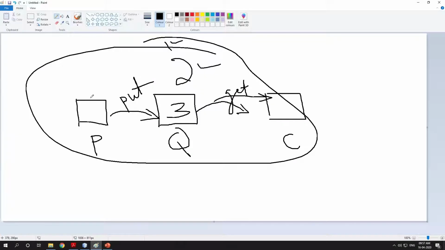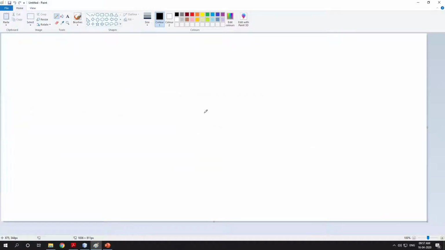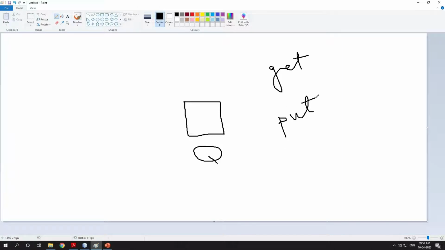What happens actually, see, in the previous lecture you studied synchronized methods. Suppose this is a class Q. It has 2 synchronized methods, one is get and one is put. And for this class Q object, this is the monitor. So this is class Q, and suppose the object name is Q.